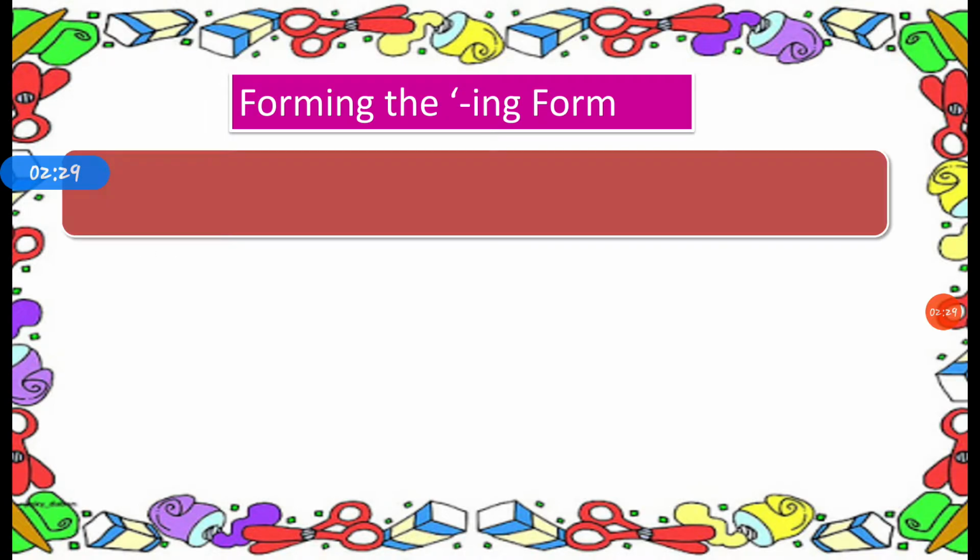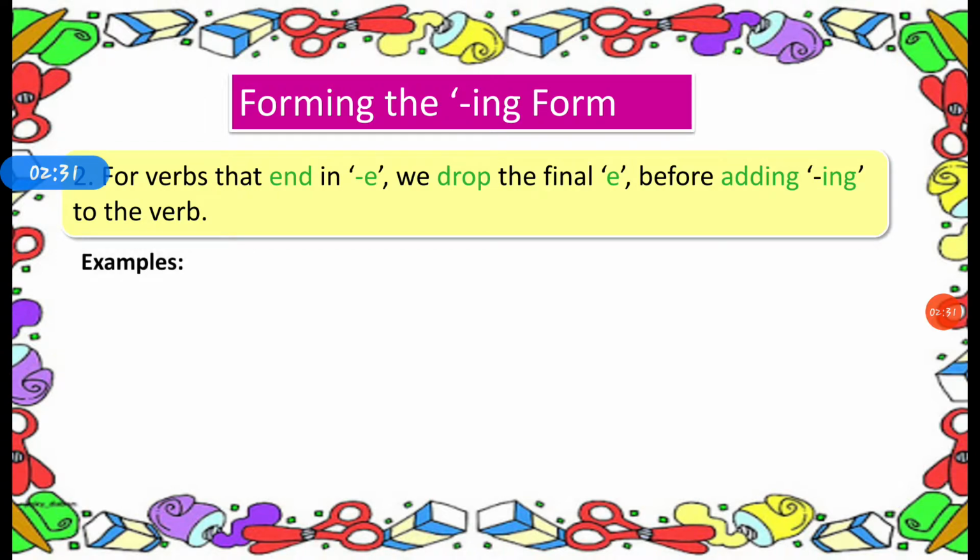Second rule. For verbs that end in e, we drop the final e before adding ing to the verb. Those verbs which end with the alphabet e, in these verbs we drop the last alphabet, that is e, and just add ing to these verbs.